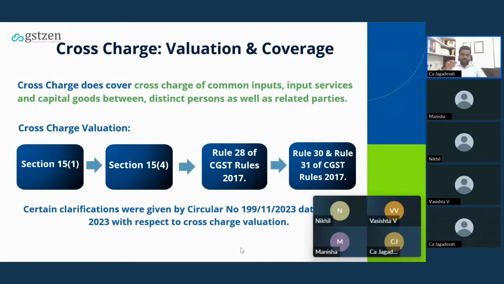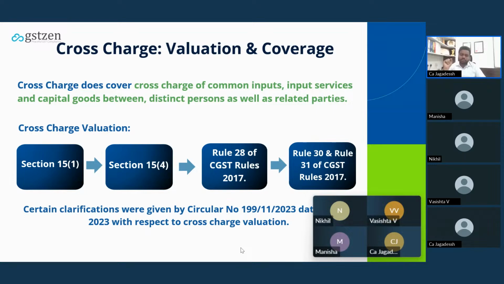So as per section 15, the transaction value will be the value of your supply. But by taking section 15 subsection 1, I cannot adopt the transaction value. So section 15.4 read with rule 28 says that in case your transaction value cannot be arrived at by way of section 15 subsection 1, then you would refer to rules 27 to 31. Rule 28 provides for the valuation in case the transaction is happening between distinct persons or agent.